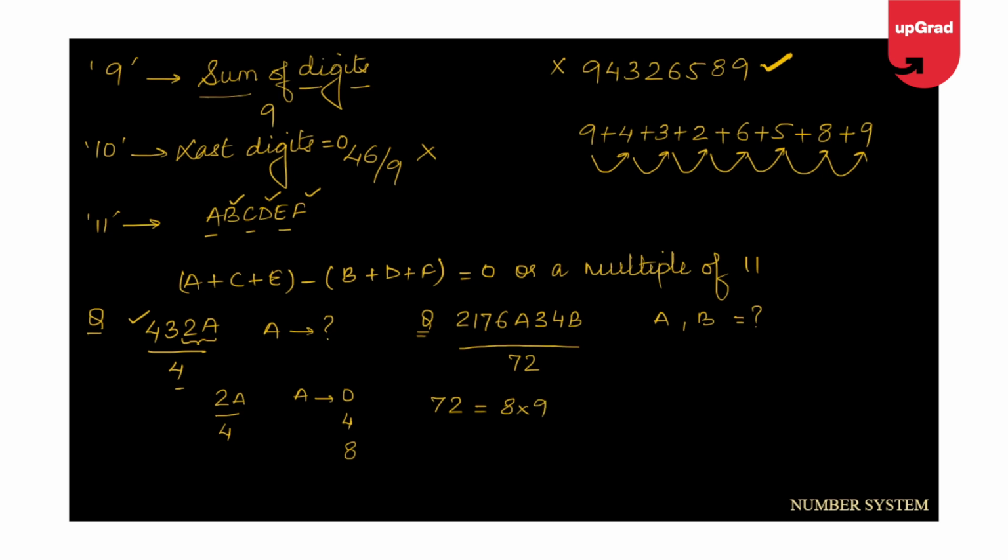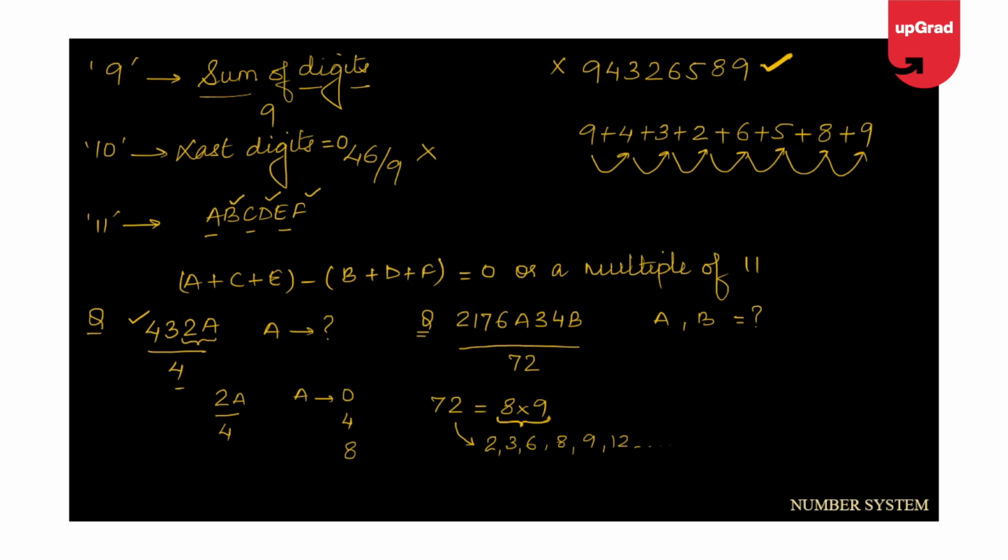Now many people can think that the factors of 72 can also be 2, 3, 6, even 8, 9, 12, and many more such numbers. But if you remember my concept, I said I need to have co-prime numbers. So the factors should be co-prime in nature, where 8 and 9 are co-prime.